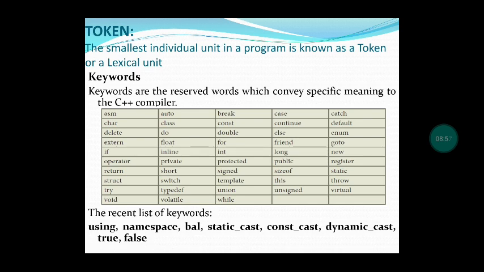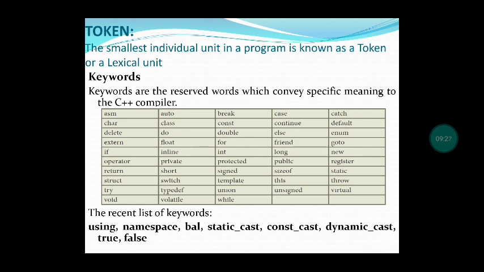Keywords are special or reserved words which give some meaning to the compiler. Only then can the compiler understand that it is an input statement or an output statement. Some of the keywords given in your book are asm, auto, break, case, catch, char, while, if, do.